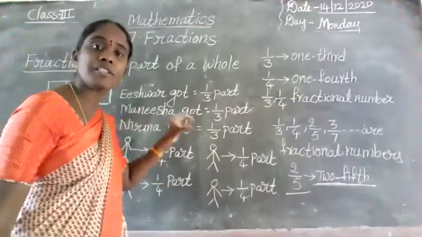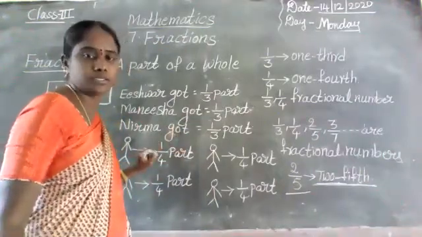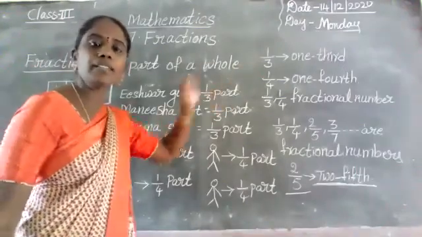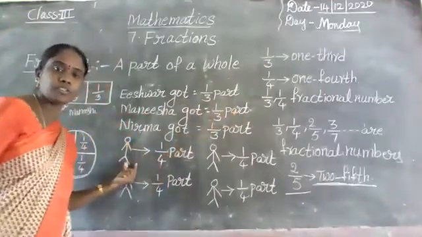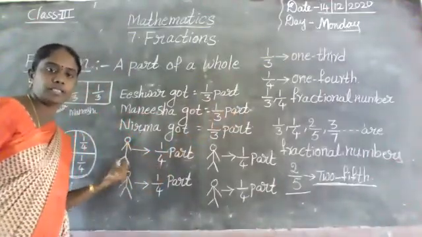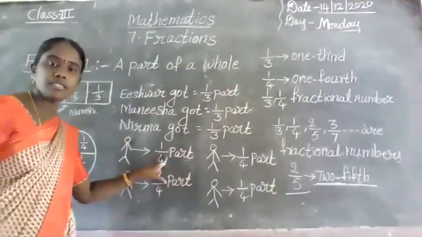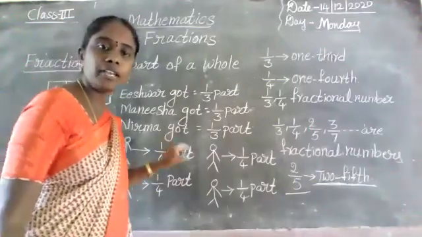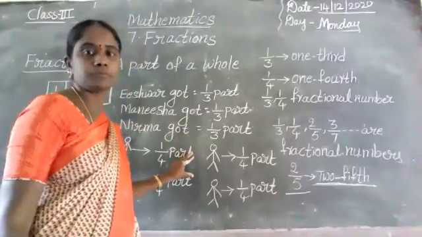That is called a fractional number. 1 by 4. Next 1 by 3. Each one got 1 by 4 part. Here this is a fractional number. Fraction means a part of a whole.